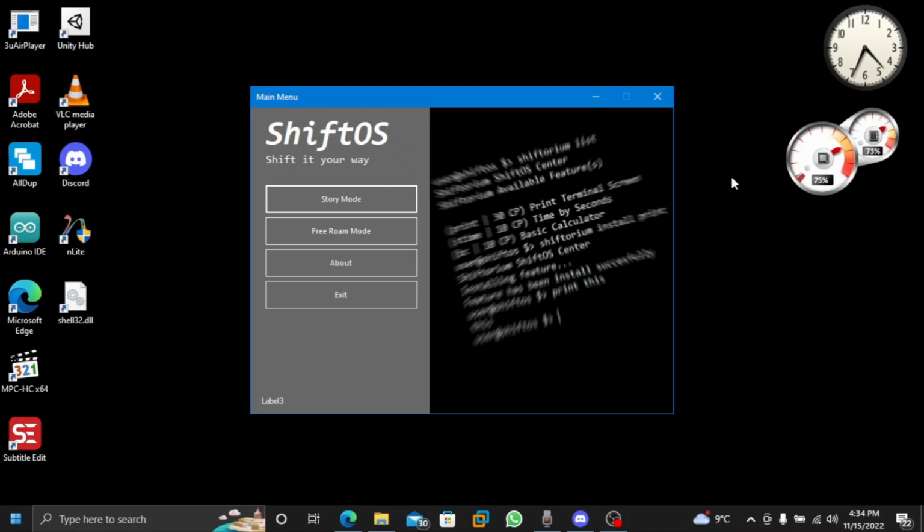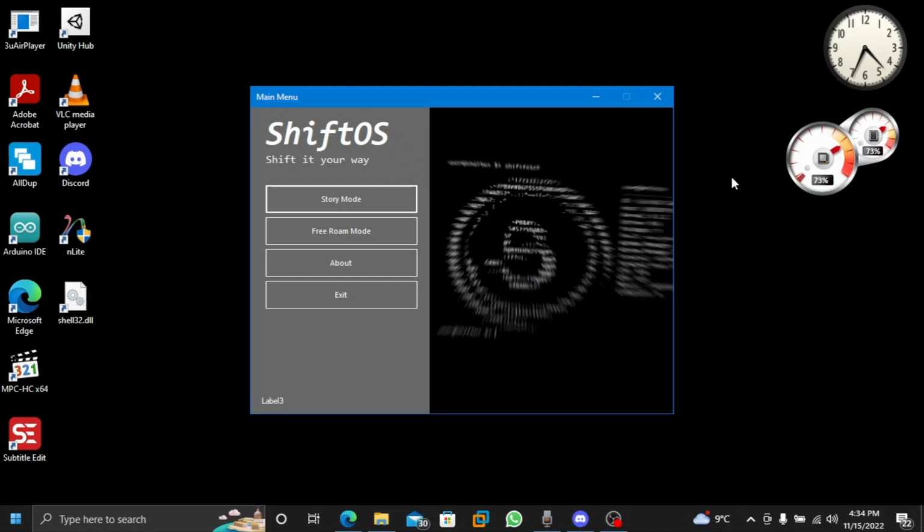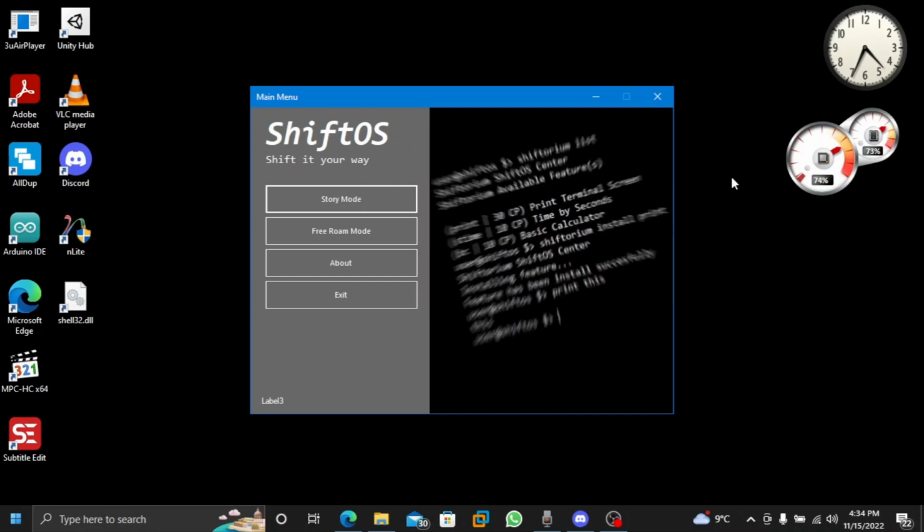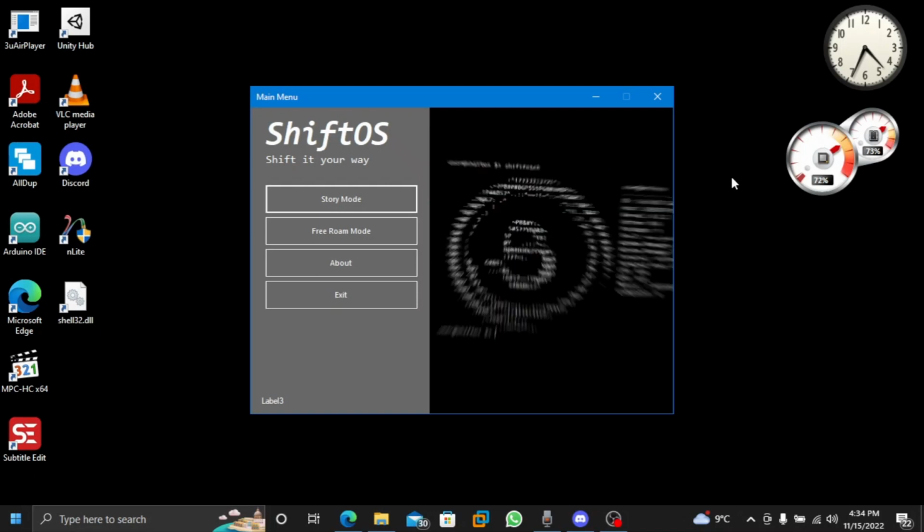Please note that this version of ShiftOS, until version 1.0.0, still has things to improve, things to add, and things to change. Everything, including the gameplay of ShiftOS, is subject to change. There are two modes, the story mode and free roam mode.